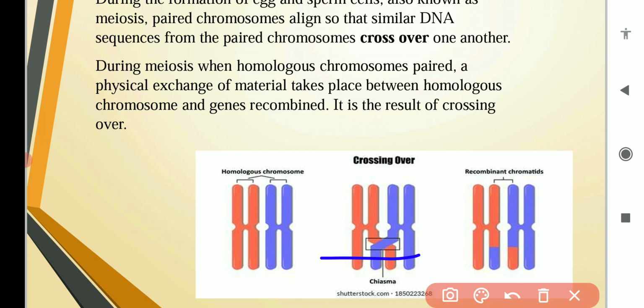As a result of this crossing over, at the point of chiasma, the arms will break. One chromosome is shown in purple color and the other in orange color.